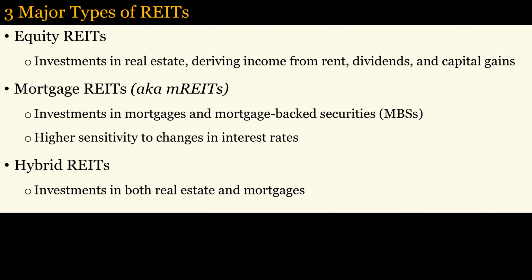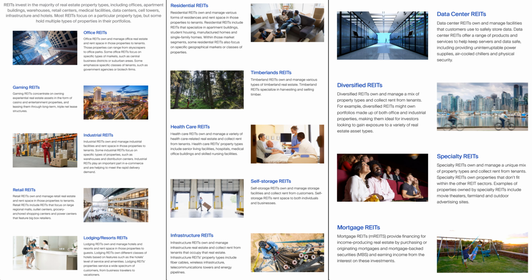There are 3 major types of REITs. Equity REITs invest in real estate, deriving their income from rent, dividends, and capital gains. Mortgage REITs, often called MREITs, invest in mortgages and mortgage-backed securities, so they are more sensitive to interest rates. Hybrid REITs invest in both real estate and mortgages. There are also more specialized categories of REITs that focus on particular types of property, including offices, apartment buildings, warehouses, retail centers, medical facilities, data centers, cell towers, infrastructure, and hotels, though some REITs hold multiple types of properties.